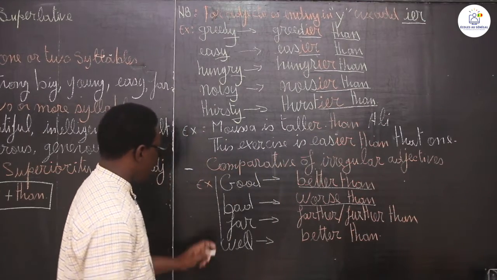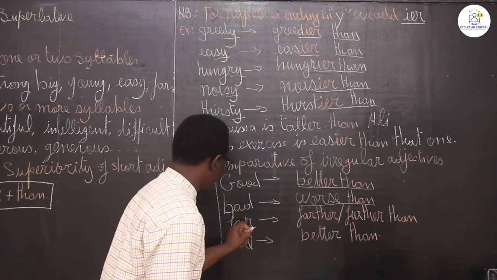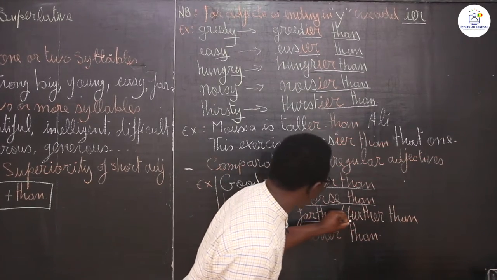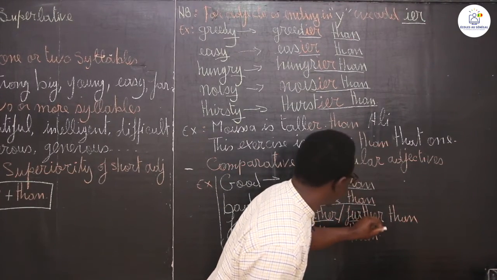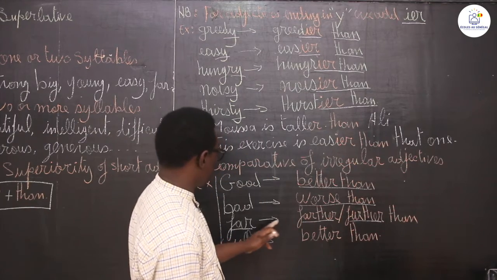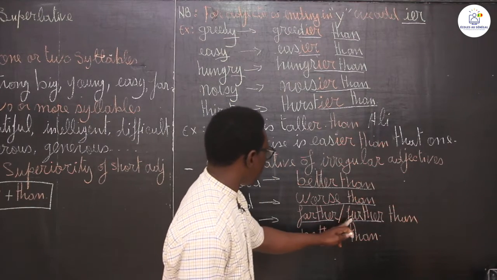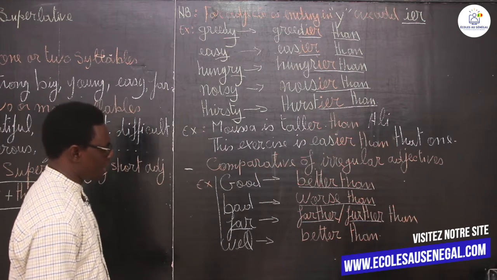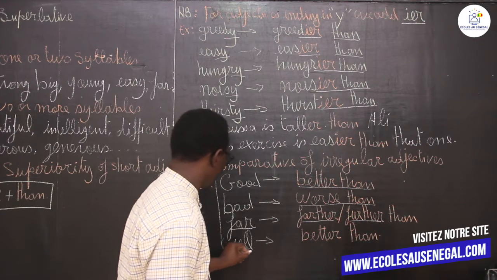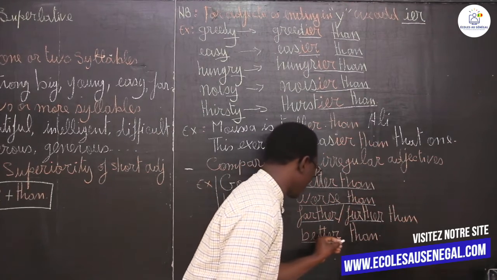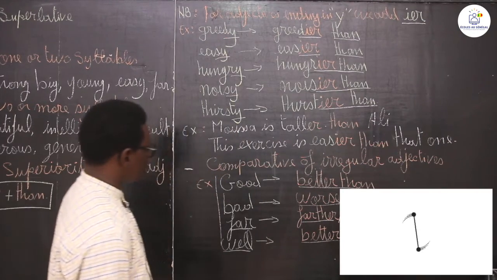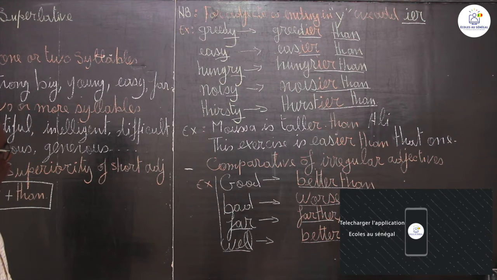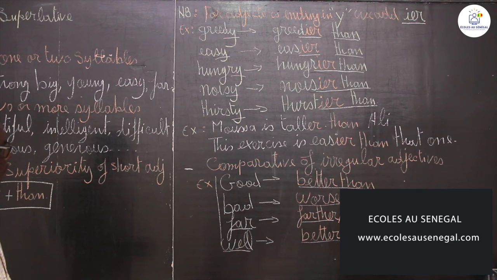Far, when we talk about distance, we say farther or further than. We can write it with a-r or with u-r. Well, the comparative of well is better than also. So these are irregular comparatives that you should also know.